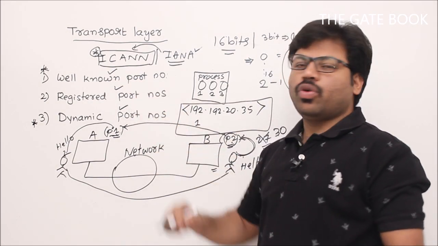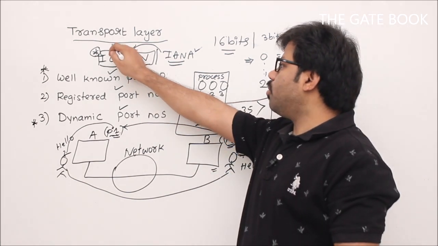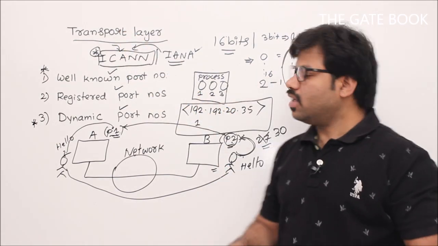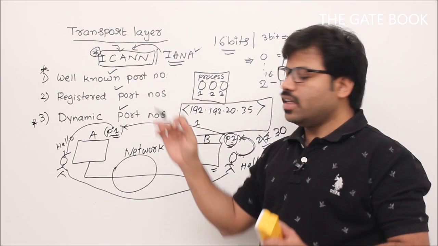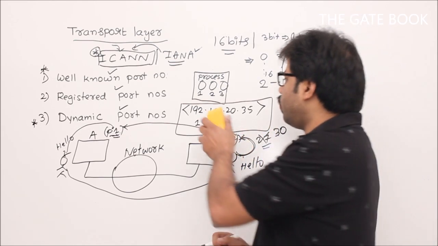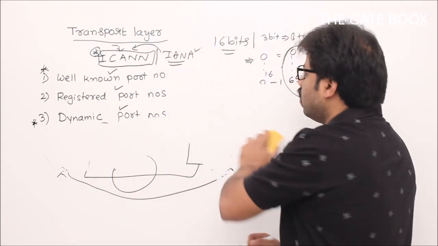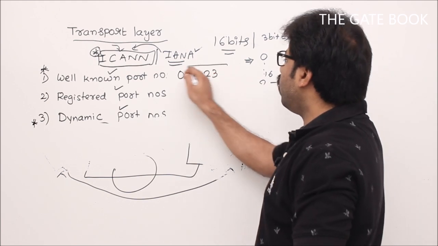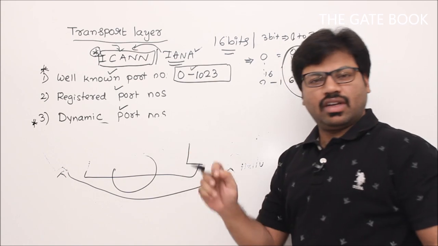Now, sir, what is a well-known port number? All these patterns are finally taken by ICANN. First of all, you have to understand that authority says that the 16-bit pattern I will decide. So ICANN is going to take every number from 0 to 65,535. What it did is 0 to 1023, it made well-known port numbers. That means these port numbers are fixed for some particular applications.